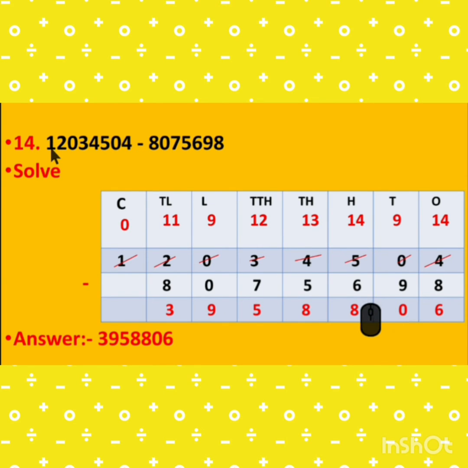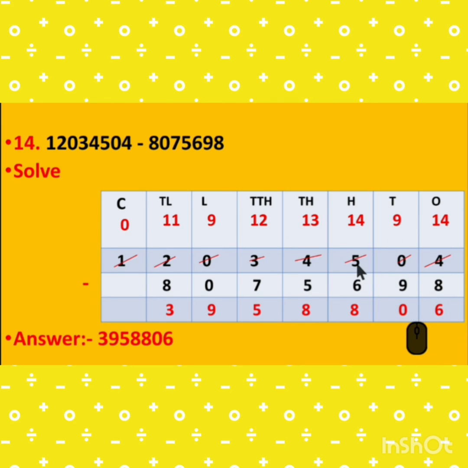Next is 14. 1 crore 20,34,504 minus 80,75,698. So we subtract this one. 4 minus 8 is not possible, so 14 minus 8 is 6.